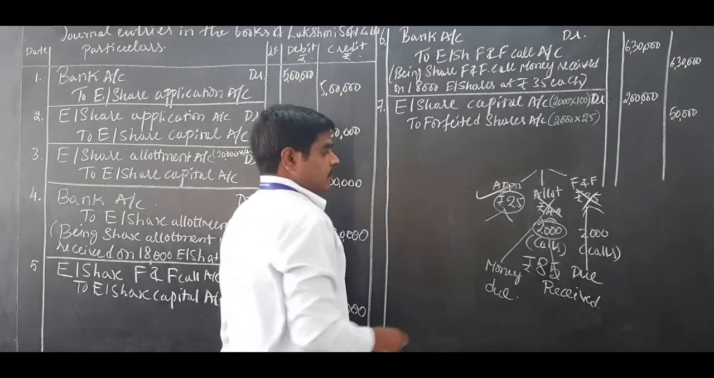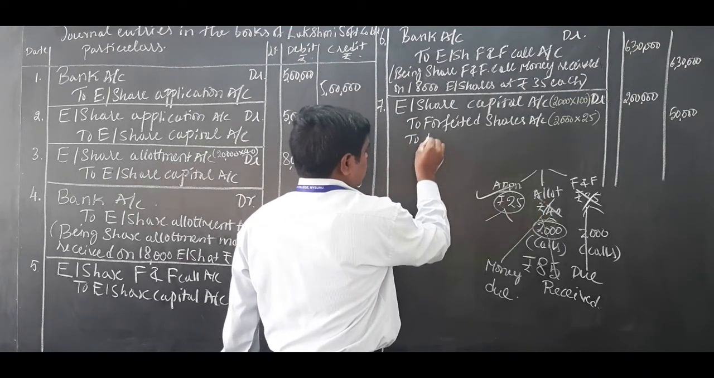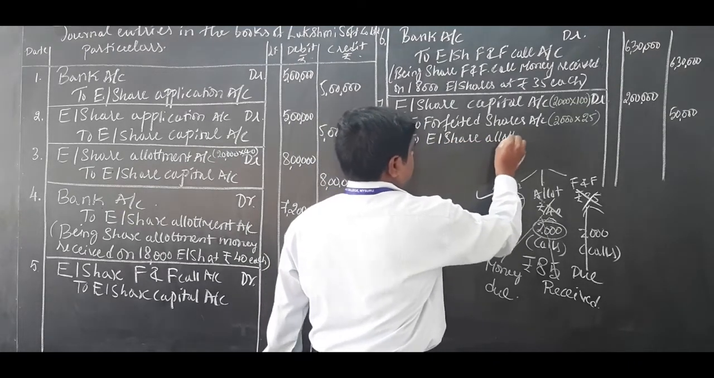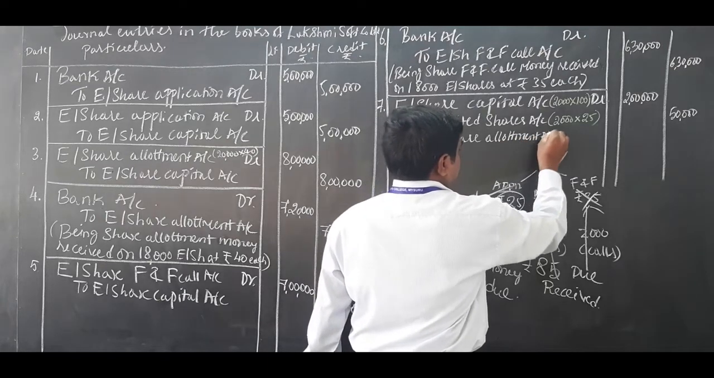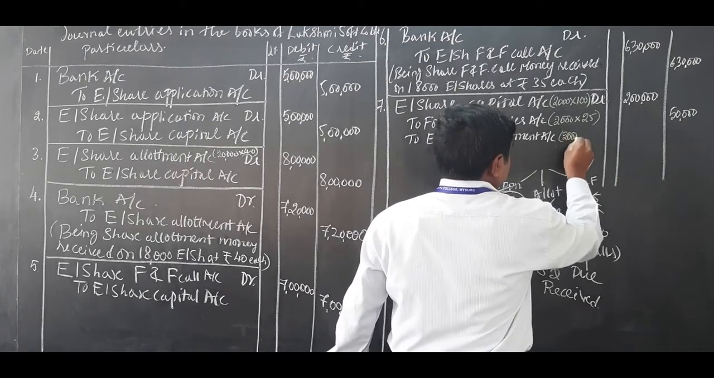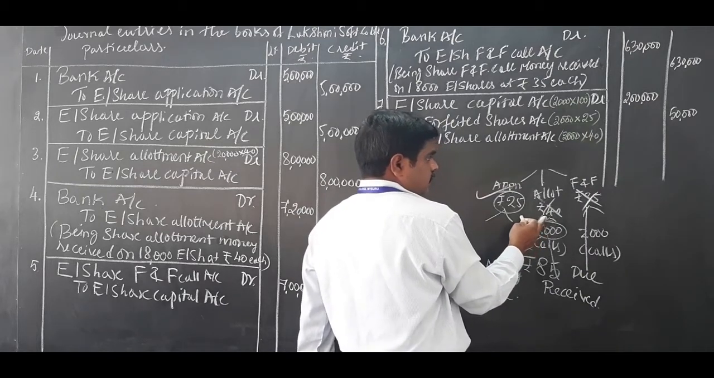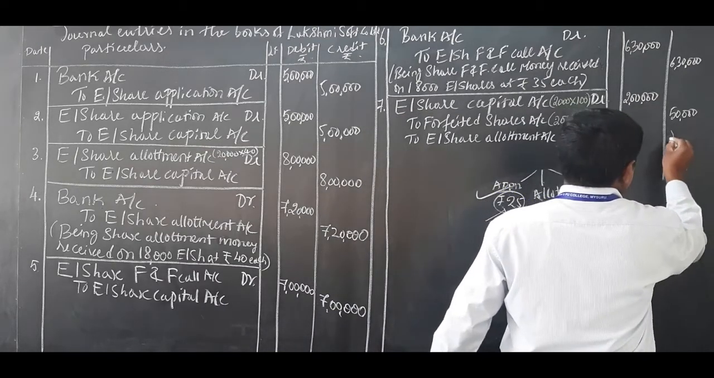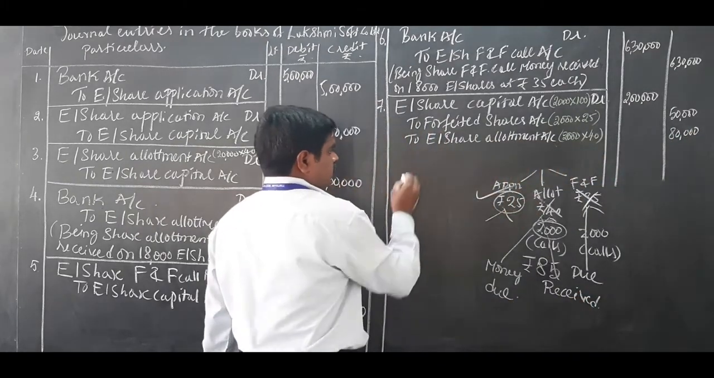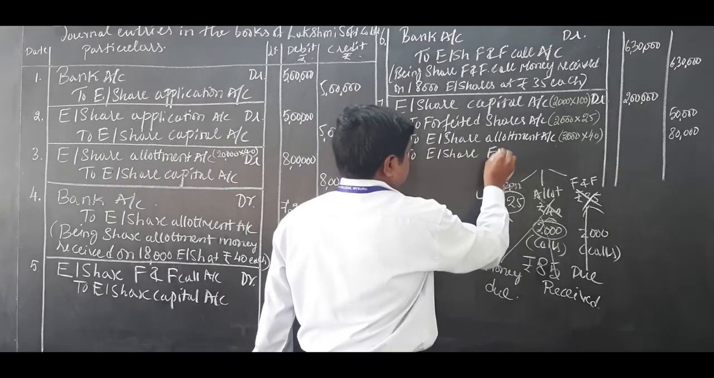This 50,000 is received on 2000 shares, 2000 into 25. Which installment is not received? Allotment is not received. To equity share allotment account. 2000 into 40, allotment is 40 rupees, that is 80,000. One more installment is not received, that is to equity share first and final call account.